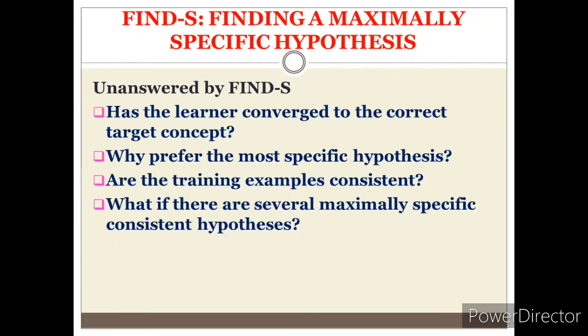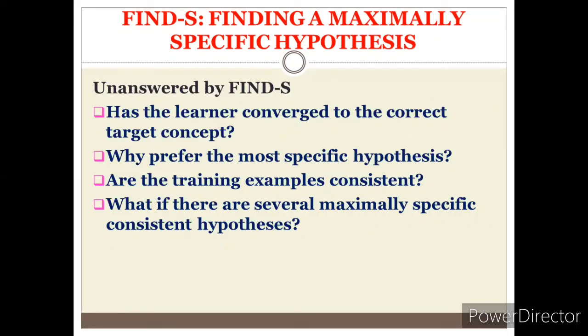There are some unanswered questions in the Find-S algorithm. First one: has the learner converged to the correct target concept? It means that whatever the final hypothesis we have got, whether it is the correct concept has to be known. Why prefer the most specific hypothesis? Whatever the most specific hypothesis we have considered, is the final result correct? There may be other options also.